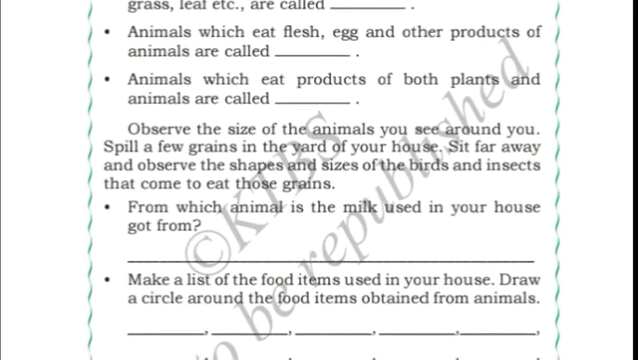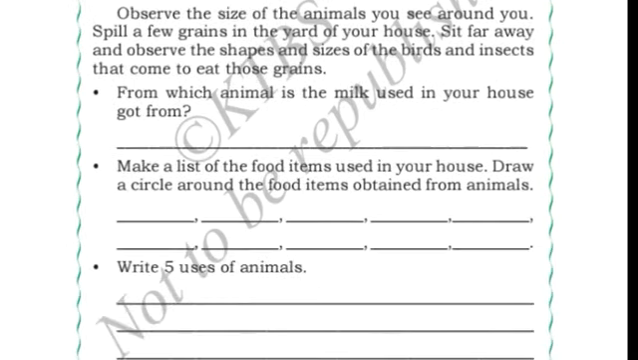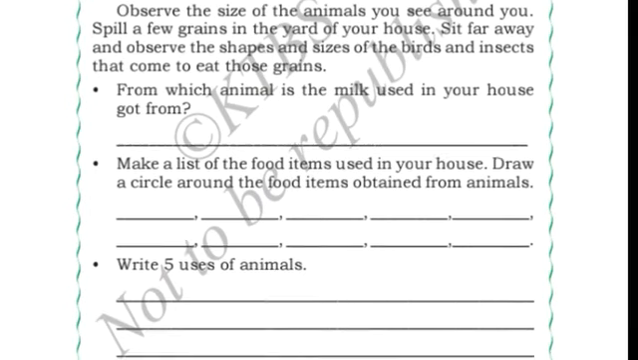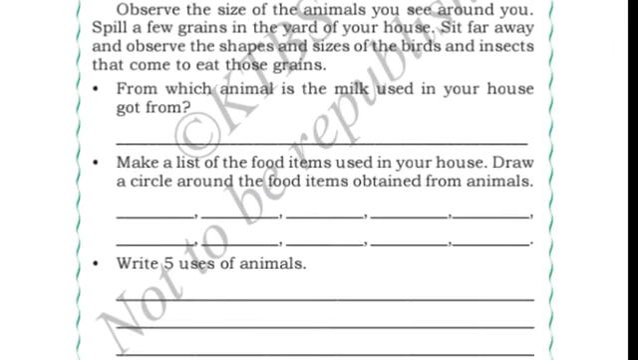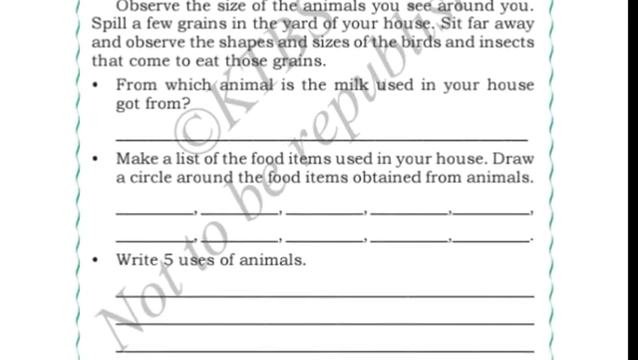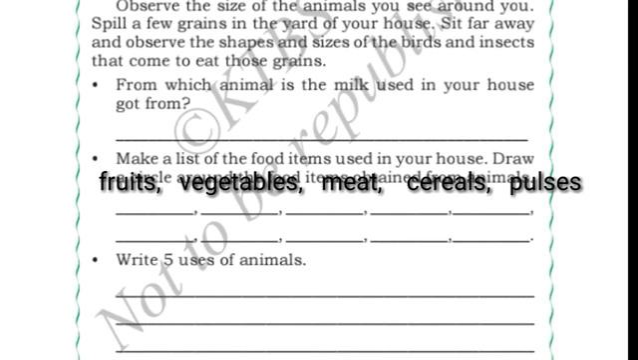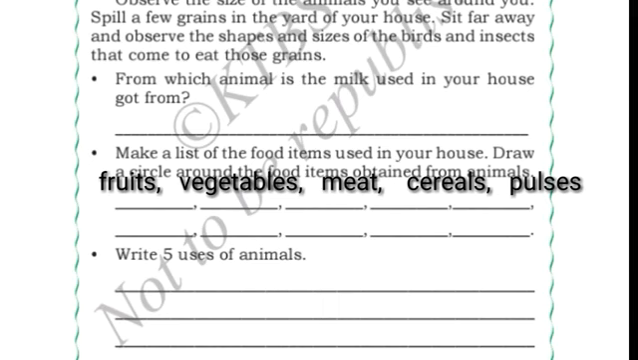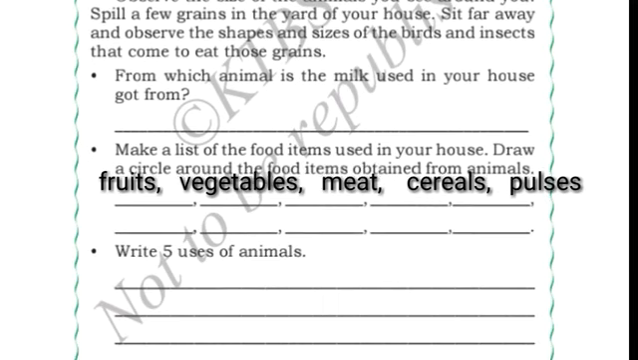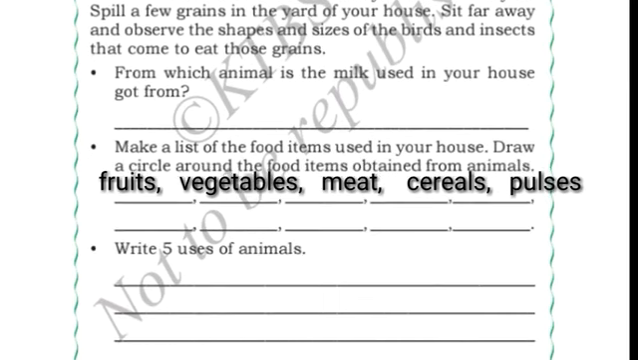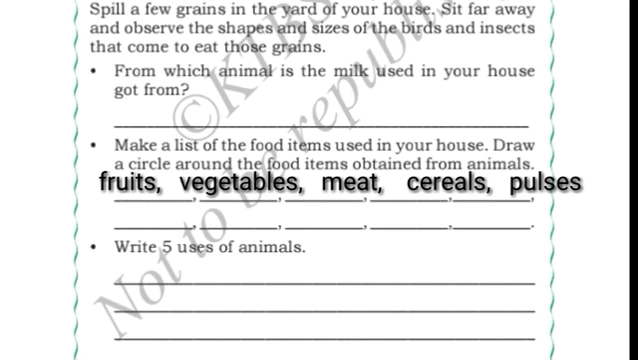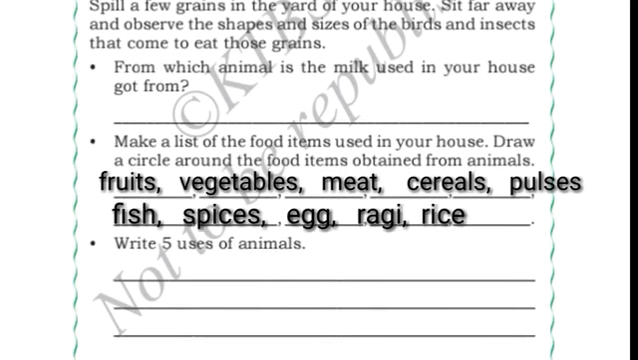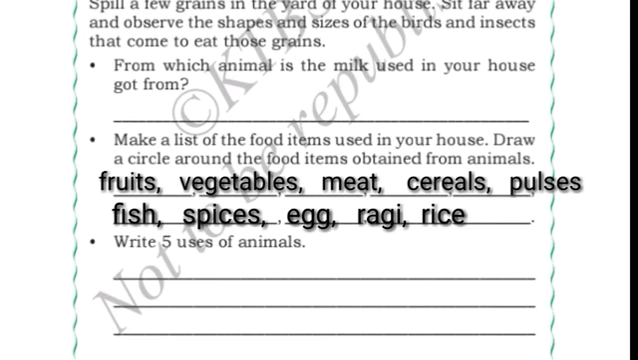Make a list of the food items used in your house. Draw a circle around the food items obtained from the animals. First, let us write what are the food items we get in our house. So, let us write fruits, vegetables, meat, cereals, pulses, fish, spices, egg, ragi, rice.